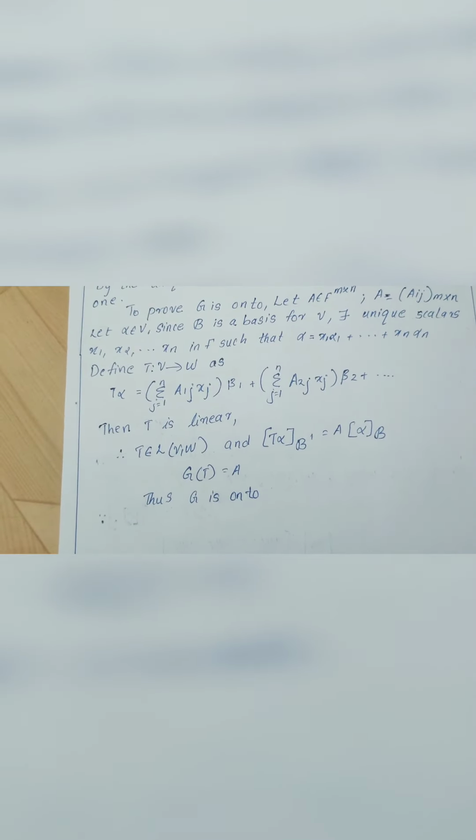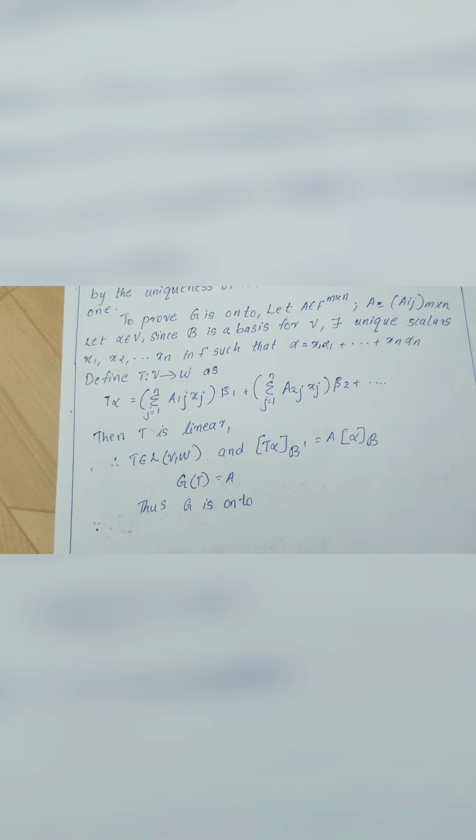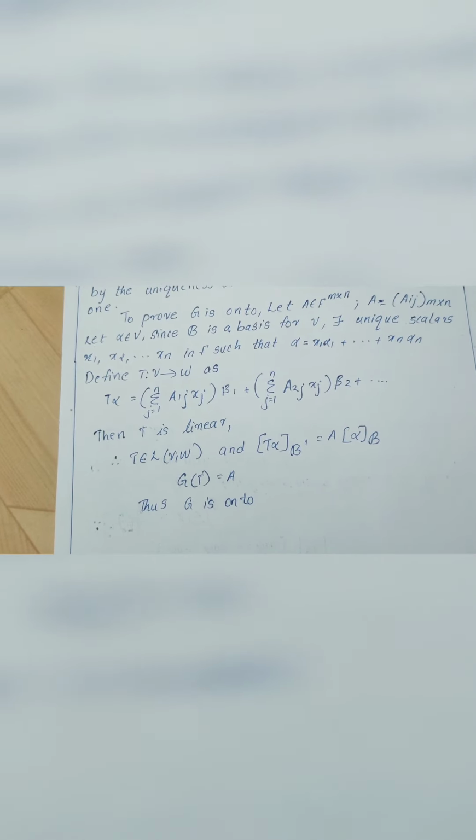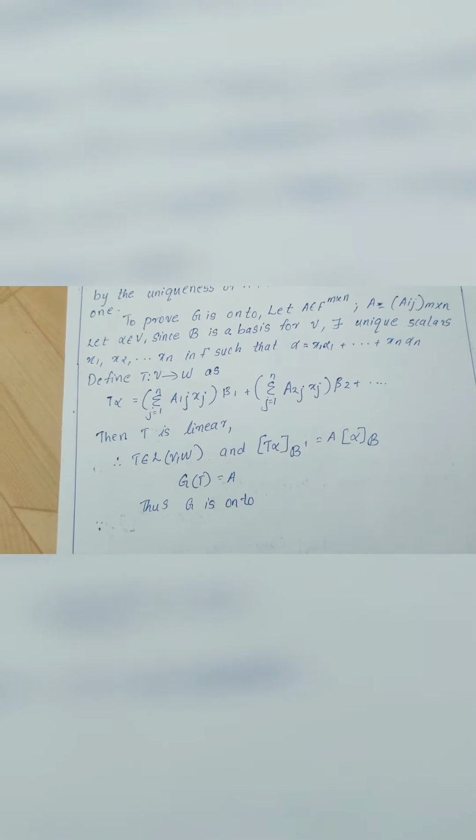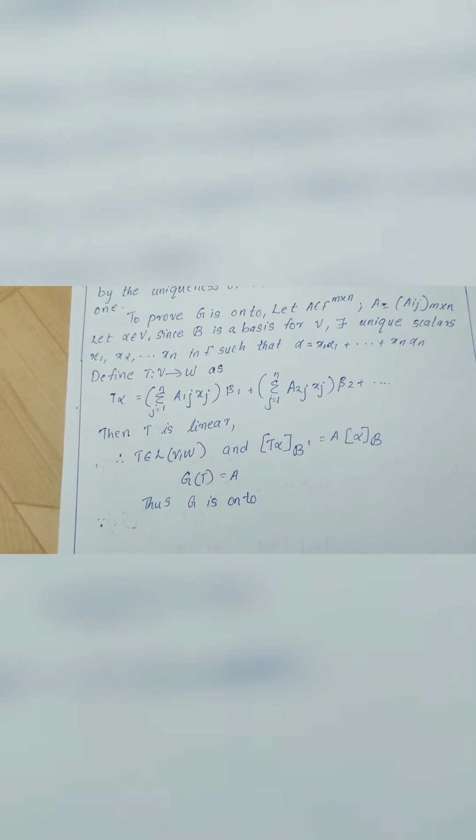We have proved g is 1-1 and g is onto. So the set of all linear transformations from V into W and the set of all m by n matrices over the field F are in 1-1 and onto correspondence. Thank you.